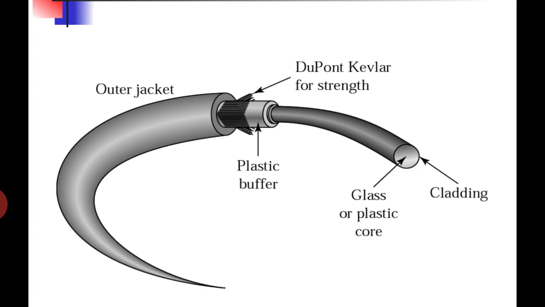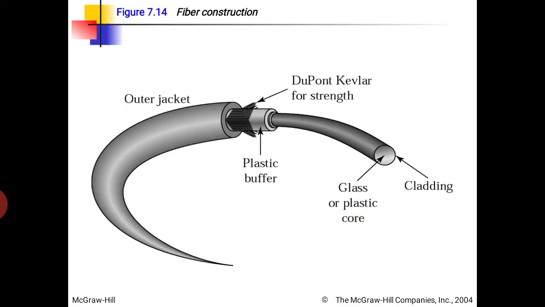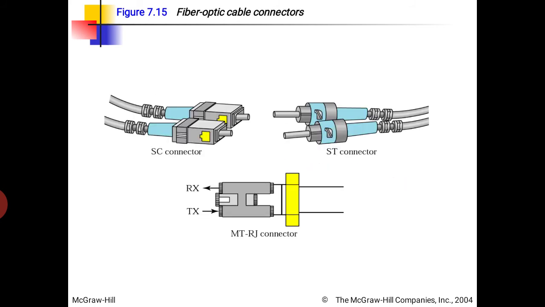The cladding part is then covered by a plastic buffer, and then further covered by some threads to give strength to the optical cable, and an outer jacket to protect it from other problems. Fiber optic connectors: these are straight pin connectors.